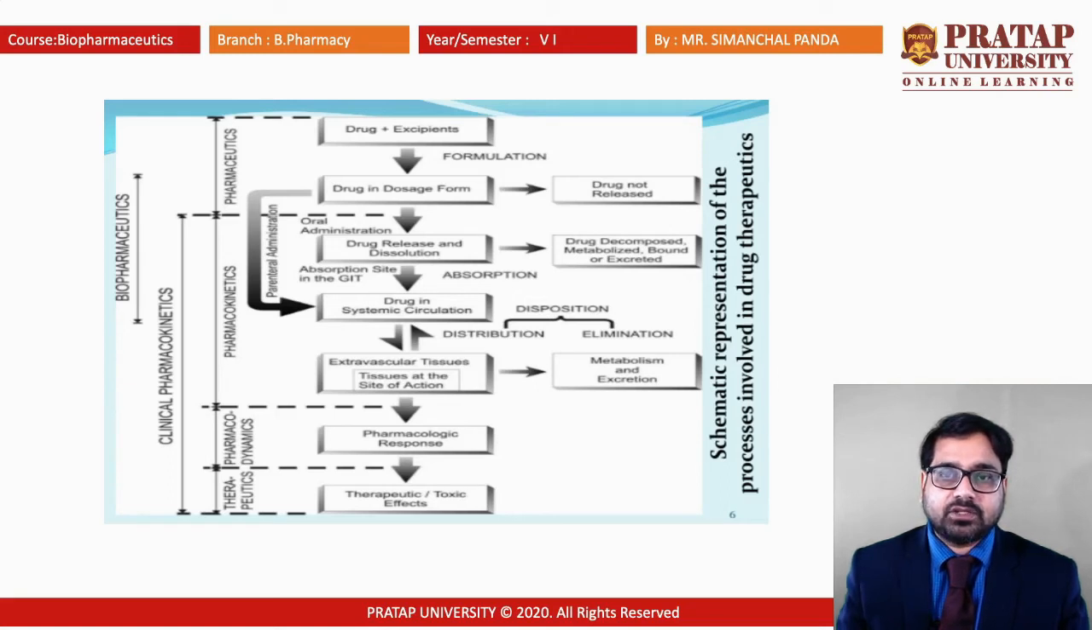Then the drug is not released while it is present in the dosage form. Once it comes to oral administration, it will disintegrate, dissolve and go for metabolism and excretion. But if it is given directly to the bloodstream, that is parenteral administration, the drug in the systemic circulation is distributed and goes for the disposition process. Distribution and elimination combined are known as disposition. Then there are the different types of extravascular tissue.